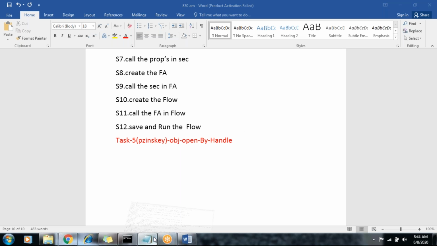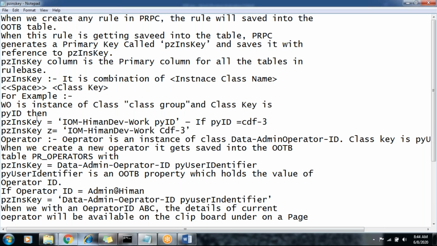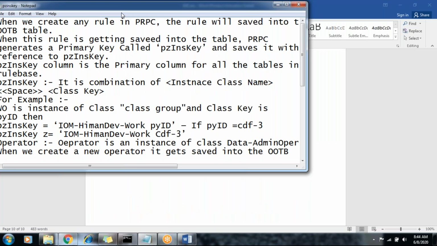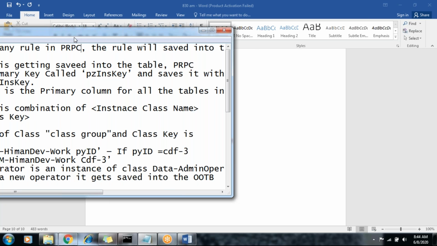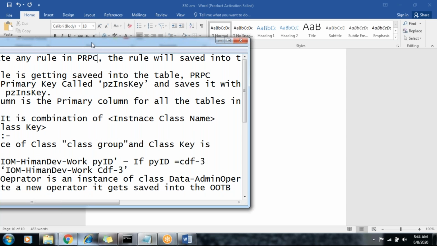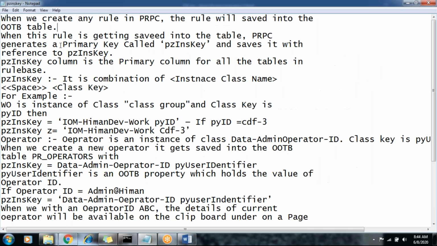So this is the document for OPJ open by handle. When you create any rule in PRPC, the rule will be saved into a particular data table in the database, right? Out of the box tables, like the PC tables, are stored in the PC work table. Data tables are stored in the data tables, some PR tables, PR4 tables. These are all the tables in the database.